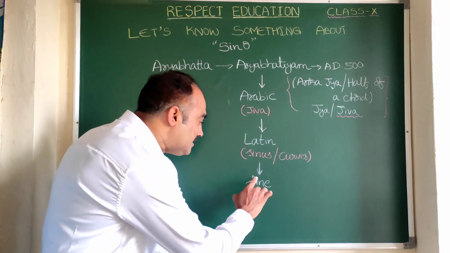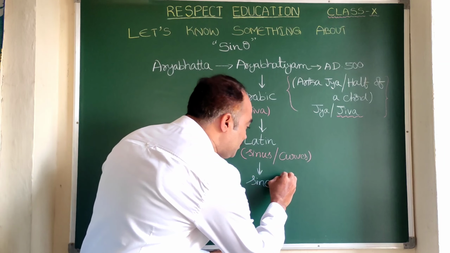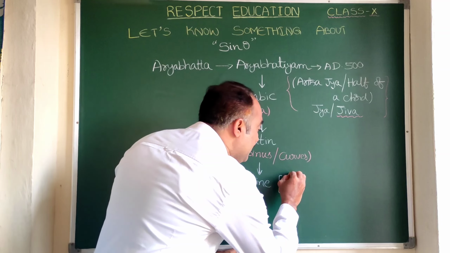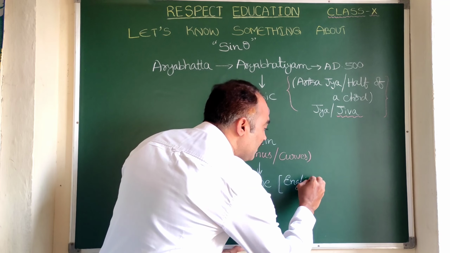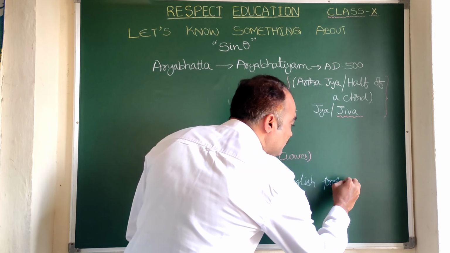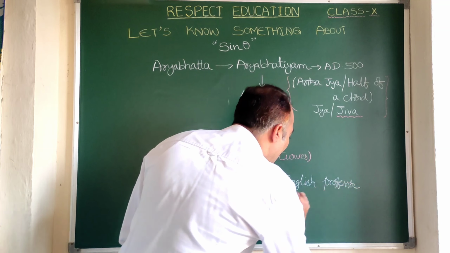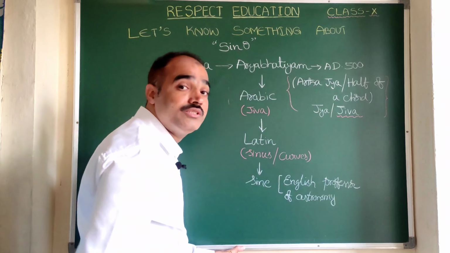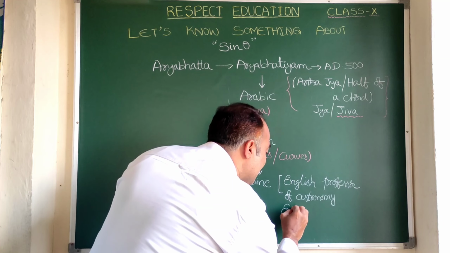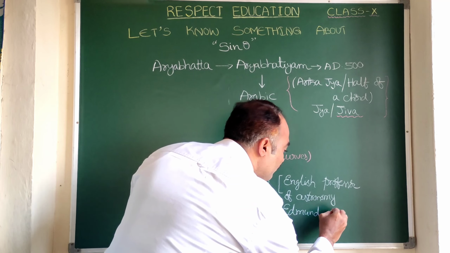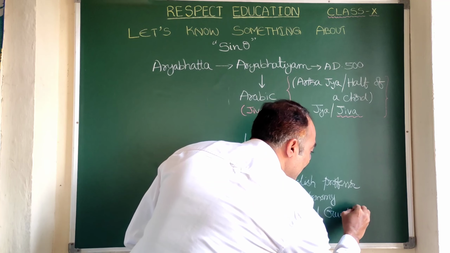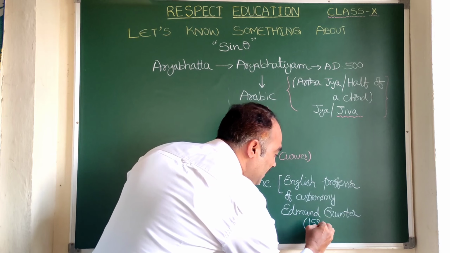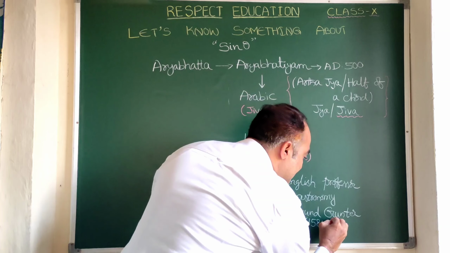Is it clear? This word, its abbreviation, was first used by an English professor of astronomy whose name was Edmund Gunter, during his age 1581 to 1626.